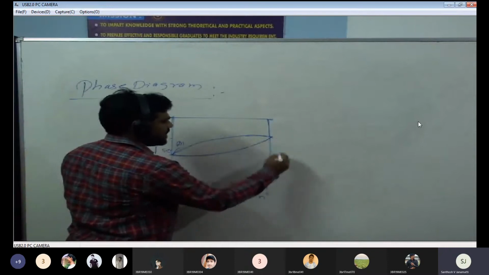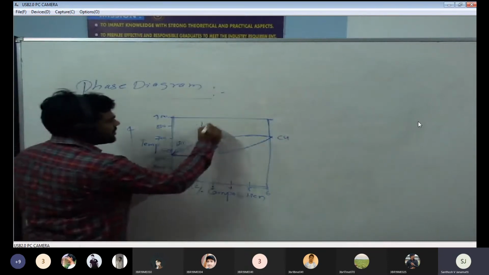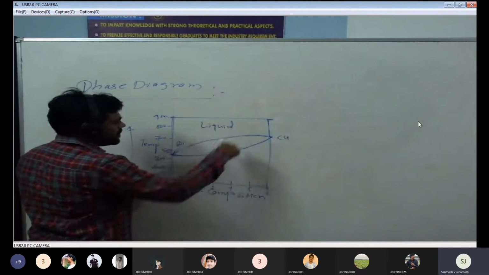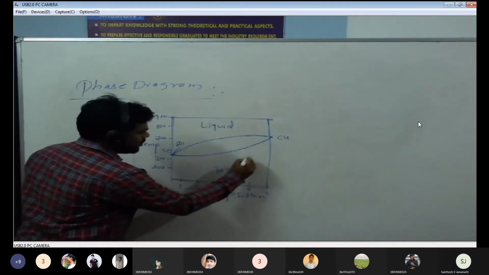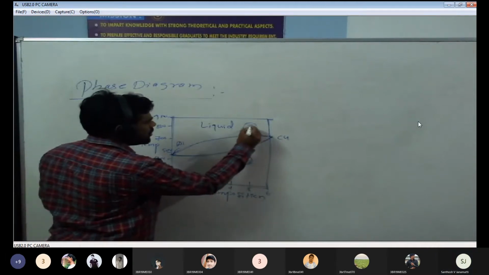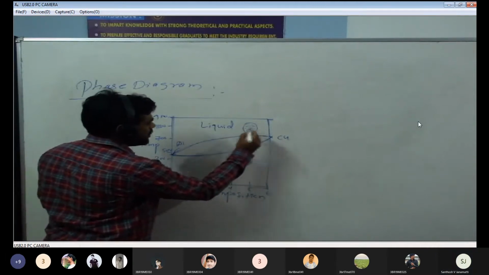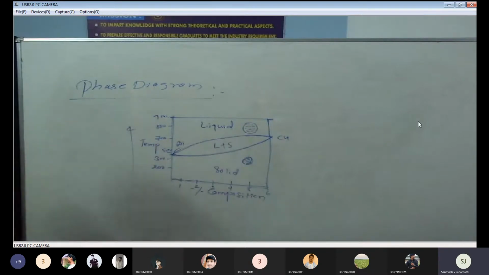At this point, this side is copper material. This is liquid, this is solid, and this is liquid plus solid. Right?